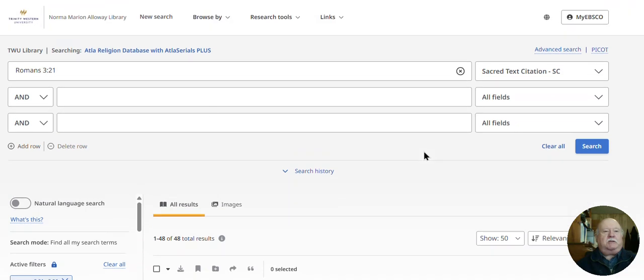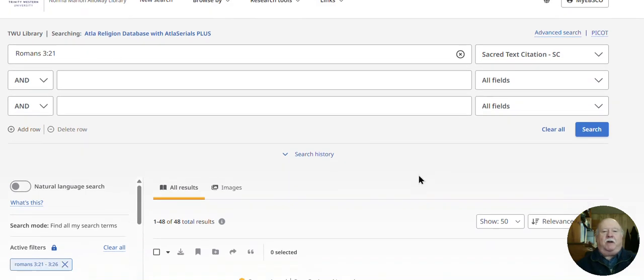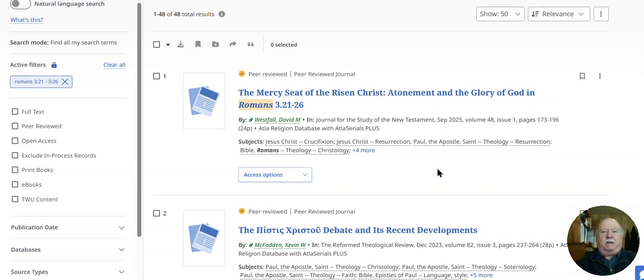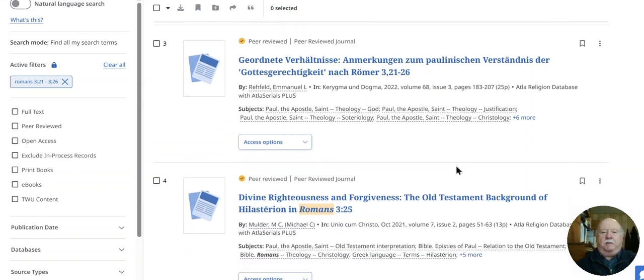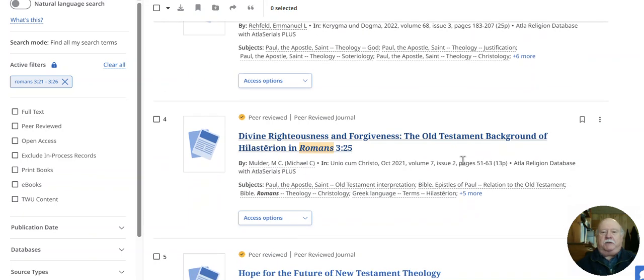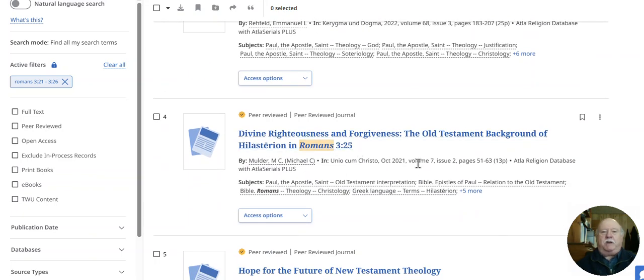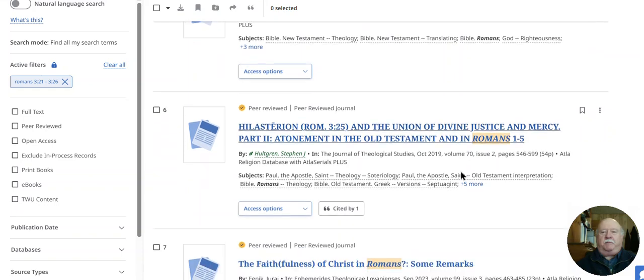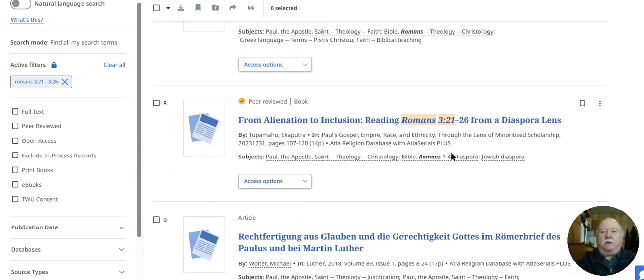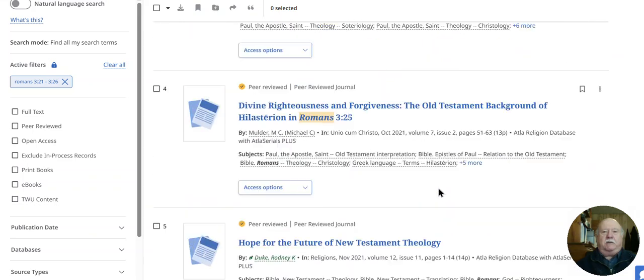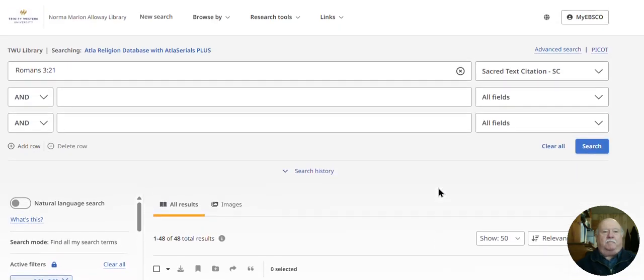So you can search directly on a scripture passage and find articles related to that scripture passage. You see Romans 3:21 to 26, and so on and so forth. You notice some of these are in other languages. This one's 3:25, so that's 1 verse within the passage, and so on and so forth. Romans 3:21 to 26. So that can be a very useful tool as well.